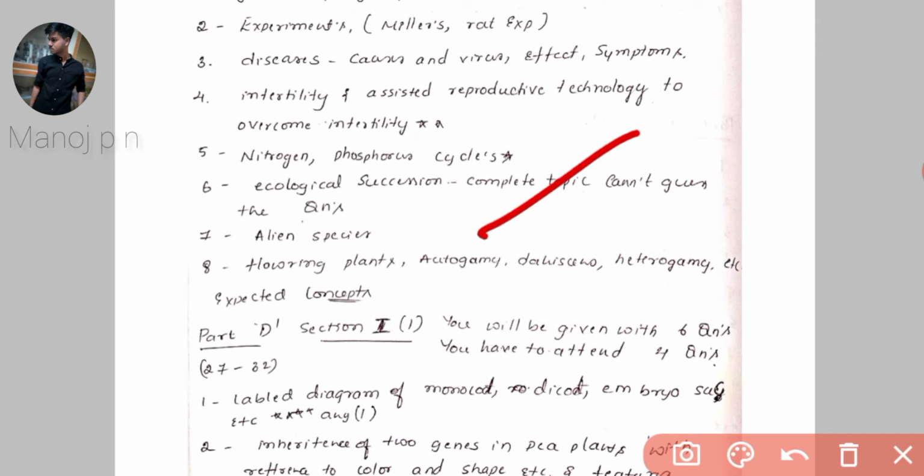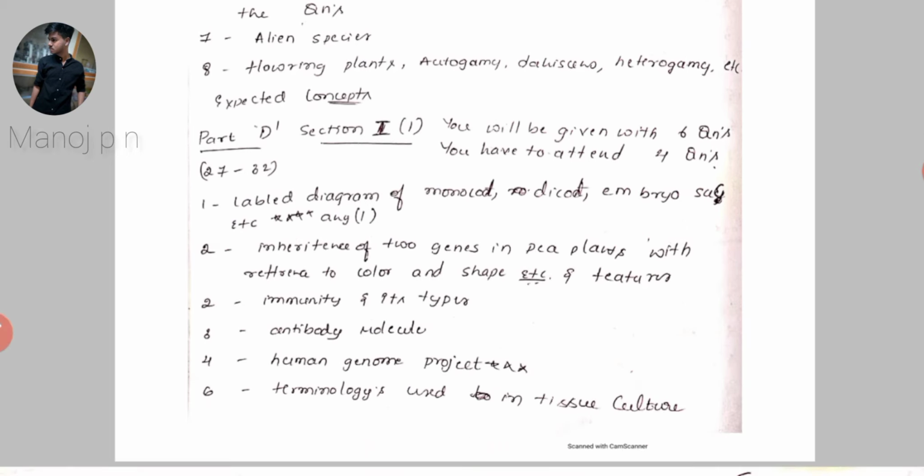Alien species, and then flowering plants. It may be anything, like autogamy, dicliny, xenogamy. They will ask you to explain such topics. And these are all the expected topics for your 3 mark questions. And one more I'll tell you at last, one particular thing.